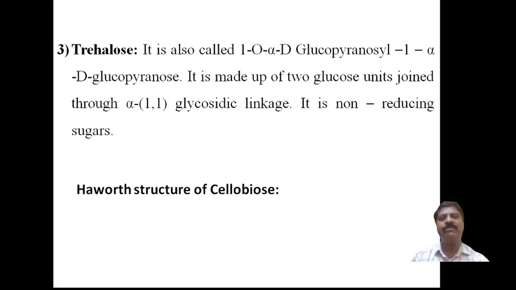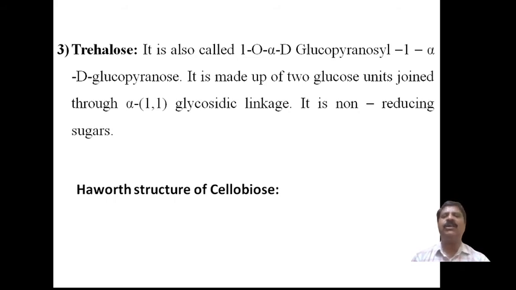Trehalose contains one alpha D glucose and the second one is also alpha D glucose. Therefore, both are alpha D glucose, but at one position it is undergoing a glycosidic bond. Therefore, trehalose is the combination of 2 alpha D glucose units. This is again a disaccharide belonging to carbohydrates.